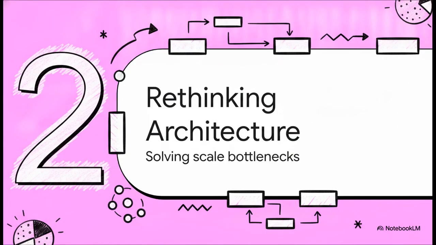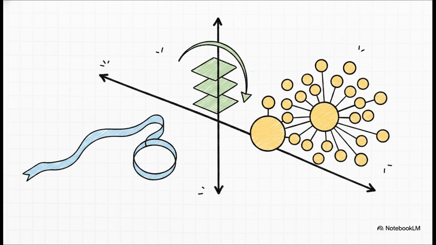Moving right along to Section 2, rethinking the architecture. Let's see how K3 goes about solving the massive bottlenecks that usually come with this kind of scale. Think of this architecture as the model's central nervous system, where information flows in 3 distinct dimensions. First, for sequence length, they use Kimi Delta Attention, or KDA. This replaces the infinitely growing memory caches of traditional models with a fixed recurrent state, which is basically the secret sauce for managing that million-token context so efficiently.